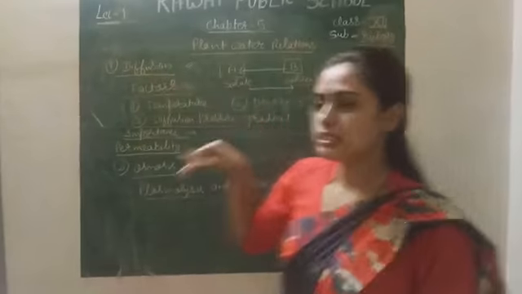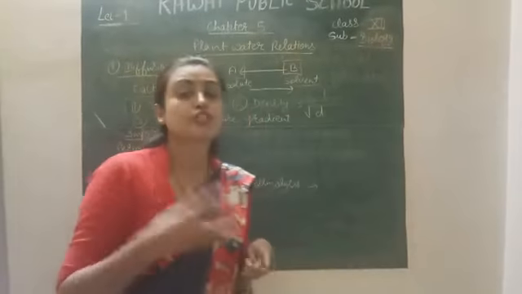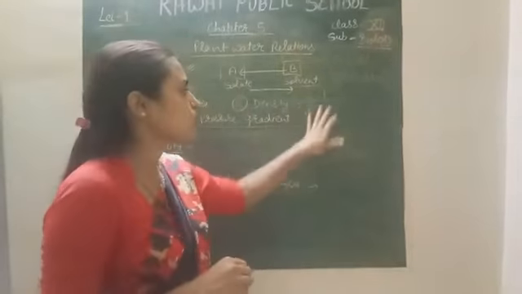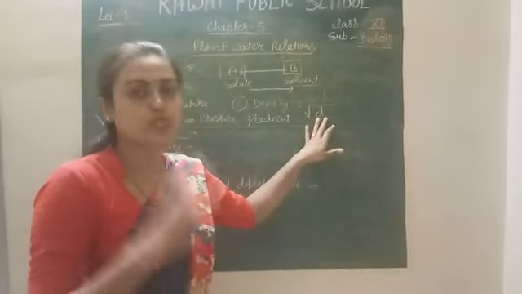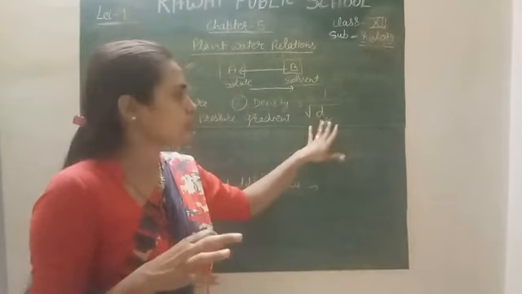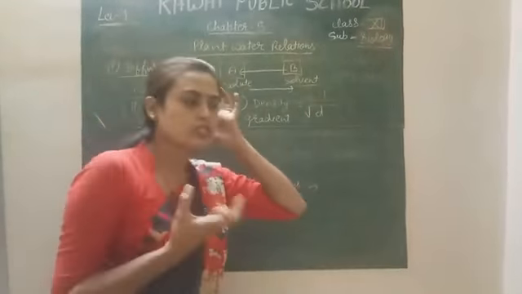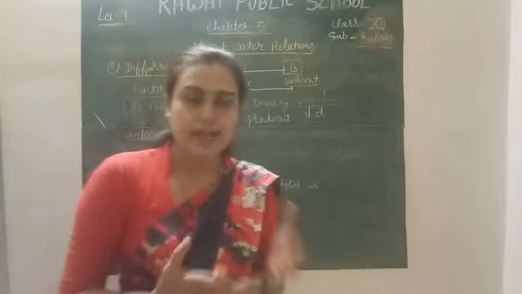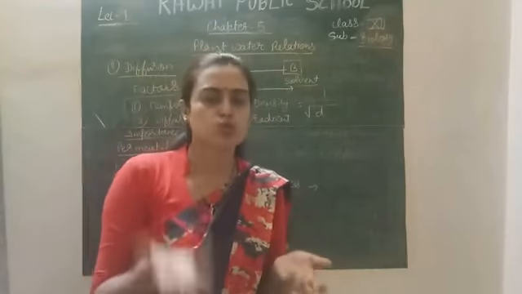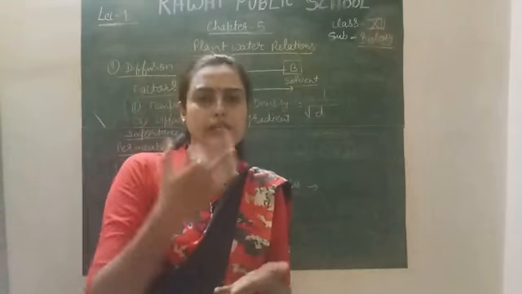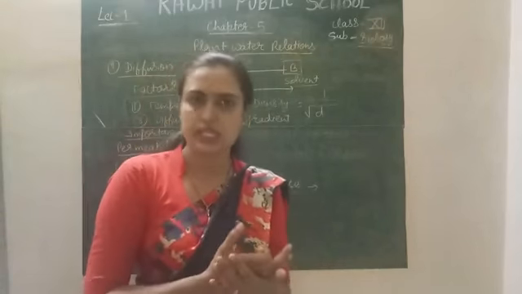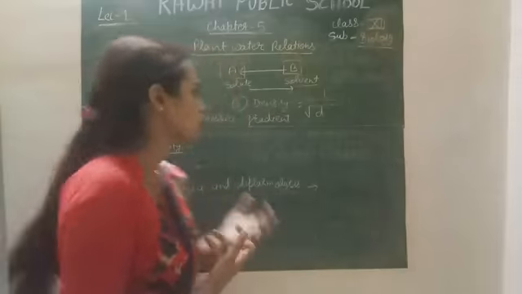Next will be the density. The rate of diffusion is inversely proportional to the square root of the density. The rate of diffusion is always inversely proportional in case of the density, because the dense particle cannot easily move from higher to low. So if density is high, then the movement of the diffusing particle will be lesser. So it is inversely proportional to each other.